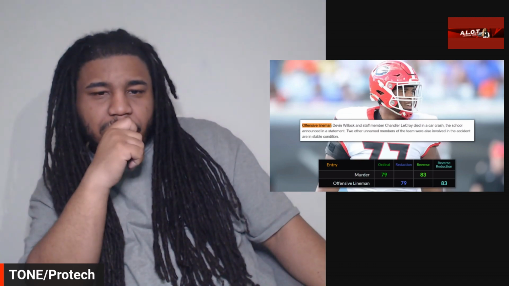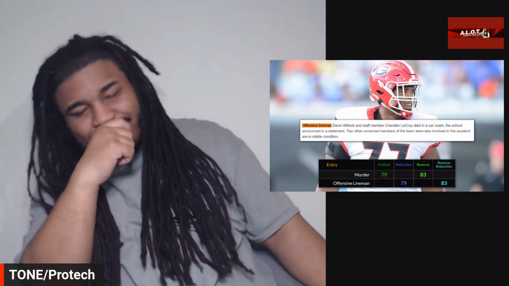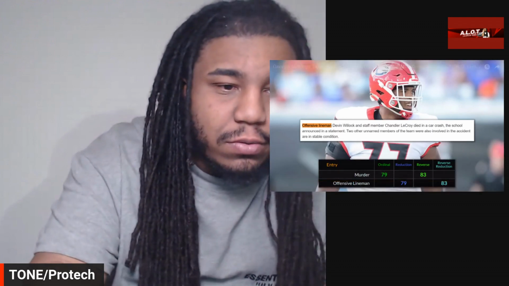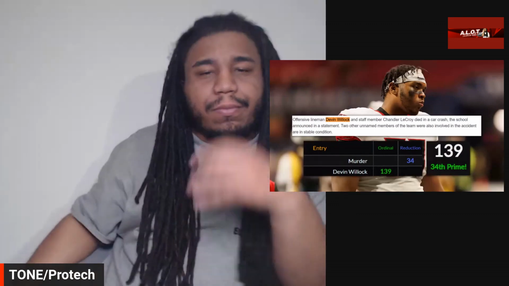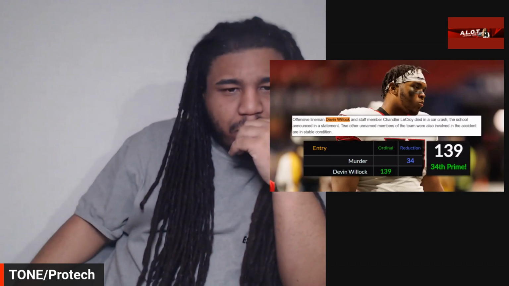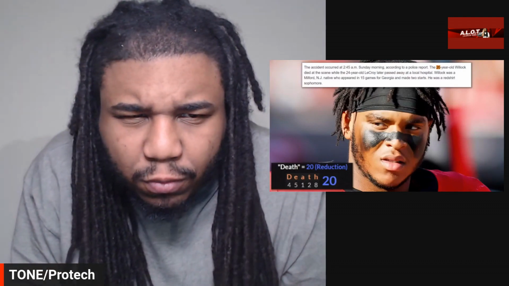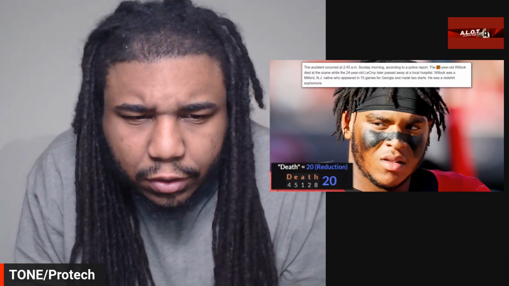Because if we take how they describe Devin Willock in his articles, up with murder, with the number 79 and the number 83. He's on the four ciphers. So you also got his 34th prime number, just like murder equals 34, before reduction. So this whole thing, man, down to the T, even with his age, with him passing away at the age of 20, when death equals 20.